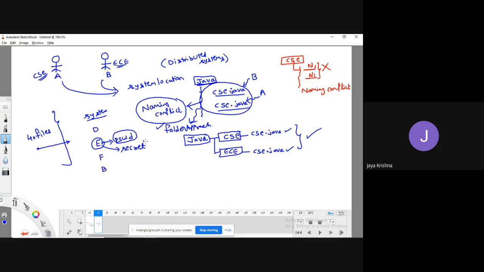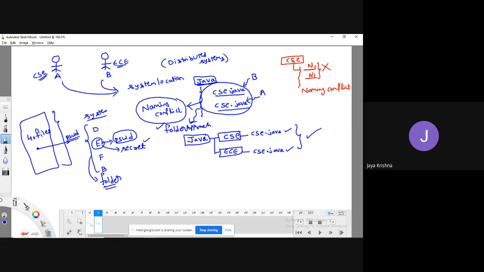So how did you get this? Because of following the folder approach, I mean, arranging the data in folder format. Just think about it here: if I have 40 files, I cannot take a single file and make a password for it in our operating system.